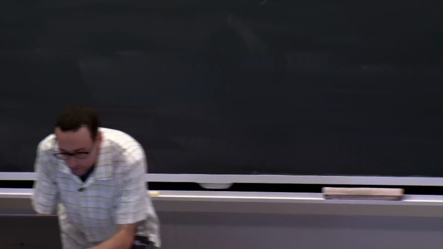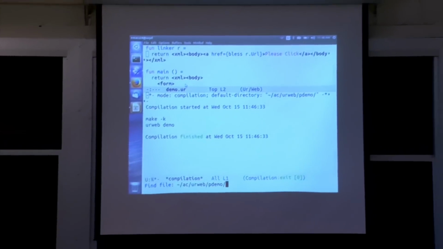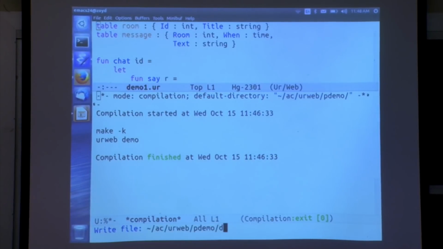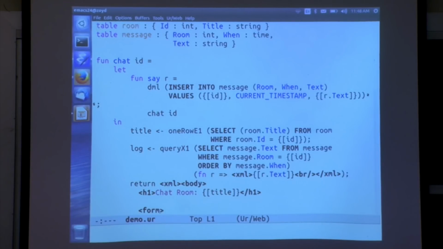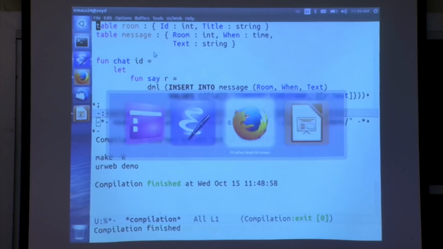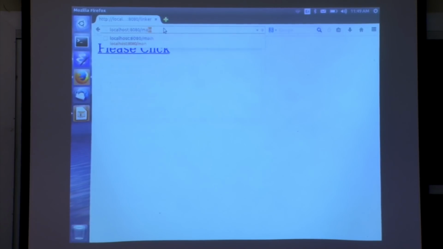All right. So let me pull up one of the examples from the paper, which is this one, example of a simple system with a set of chat rooms represented in the database, and the user can click on a link to go to a room and then send a message. This was the first of several variants on that scheme. First, I'll point out, I'm going to recompile this, and then magically all the database tables that it declares are going to be added to the database, and we can now just start using the application.